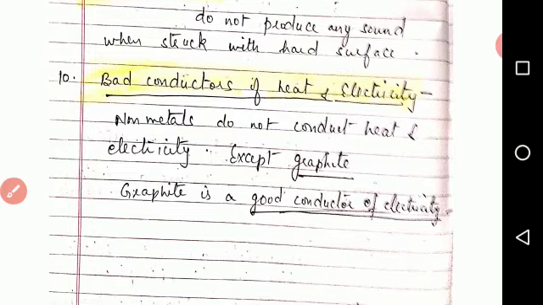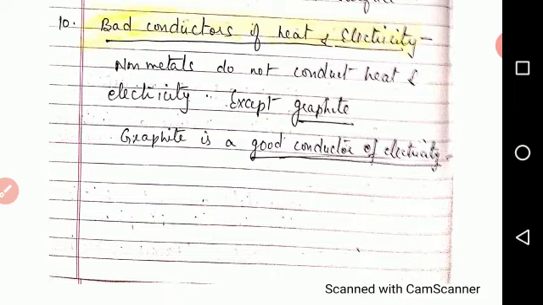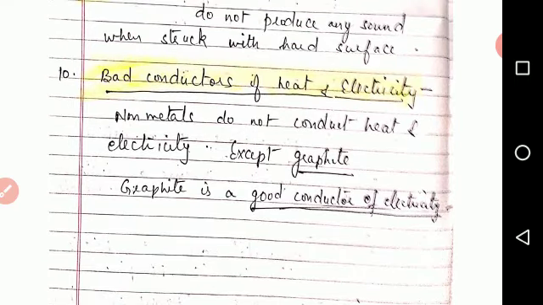Bad conductors of heat and electricity. This is the last point. Non-metals do not conduct heat and electricity except graphite. Graphite is a good conductor of electricity. So children, these are all the physical properties of metals and non-metals. So this is all for today.